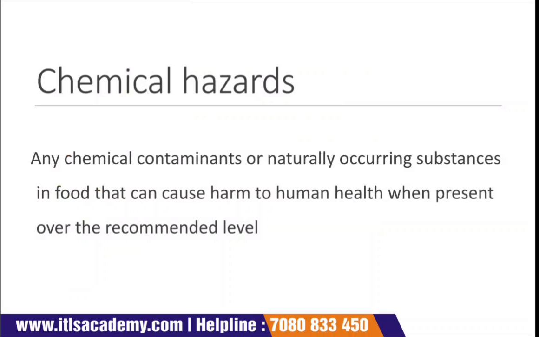Now comes the next, that is chemical hazard. A chemical hazard is any chemical contaminant or naturally occurring substance in food that can cause harm to the health of a person consuming it when present over the recommended level.